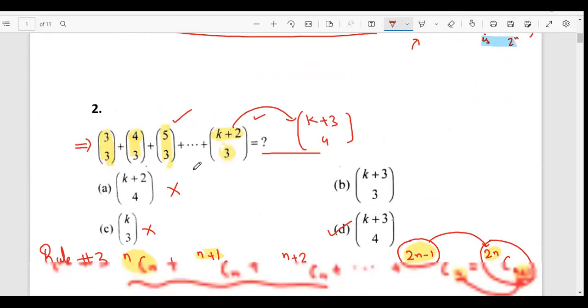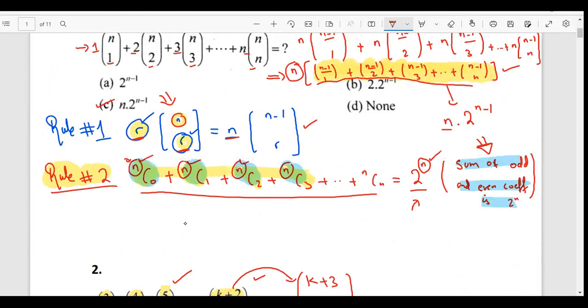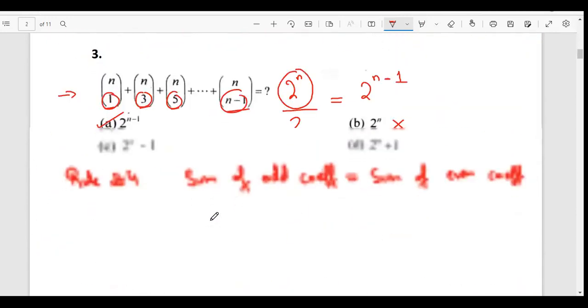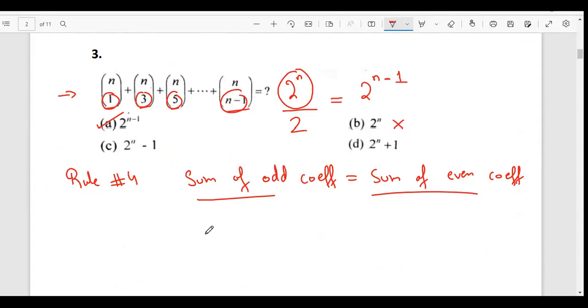In general, I know that the sum for both even and odd is 2 power n. I know the total sum is 2 power n for both odd and even, and I know that the sum of odd is equal to the sum of even. It means I can divide that 2 power n by 2 in order to find the sum of odd coefficients only.